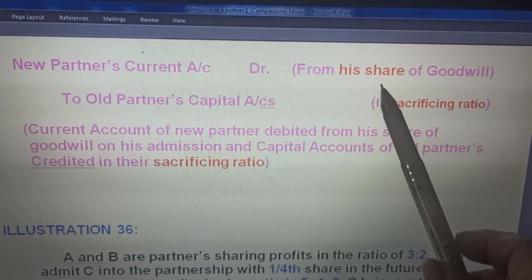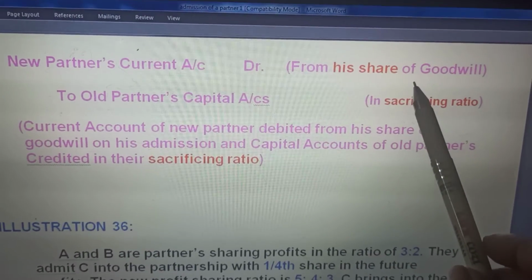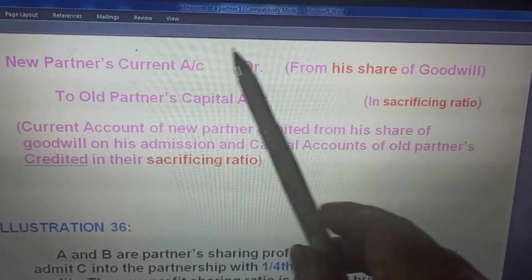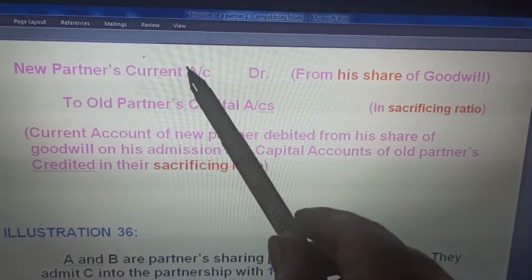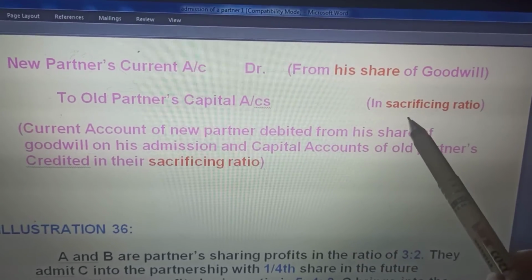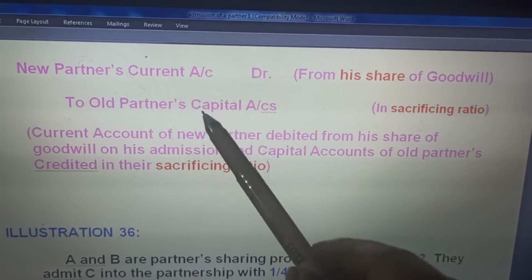This share of goodwill he is not bringing in cash. So whatever his share of goodwill, we find out the value of the firm's goodwill. With the firm's goodwill and the new ratio, we find out the new partner's share of goodwill. This share of goodwill will be credited to the old partner's capital account in the sacrifice ratio. Otherwise he brings it in cash, premium for goodwill to old partners.